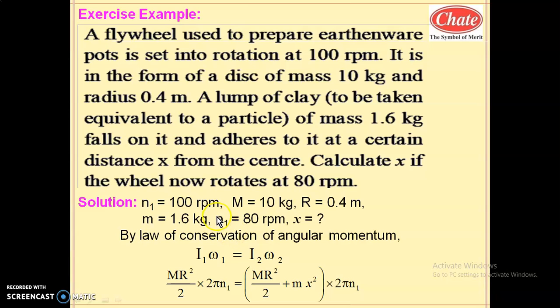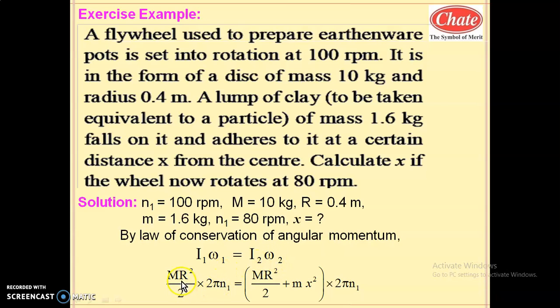This problem is solved by the law of conservation of angular momentum, because on this rotating disc no external torque acts. Its angular velocity changes due to the change in the moment of inertia, which means angular momentum is conserved. So the equation is I1 omega 1 equal to I2 omega 2. This is like the law of conservation of linear momentum, like a bullet fired from a gun, where M1 V1 equals M2 V2. Like this, the law of conservation of angular momentum is I1 omega 1 equal to I2 omega 2.